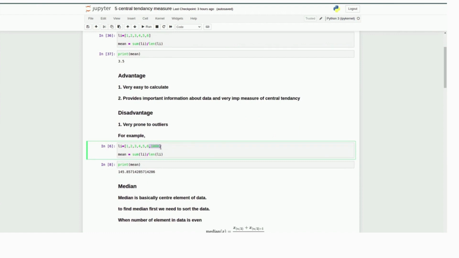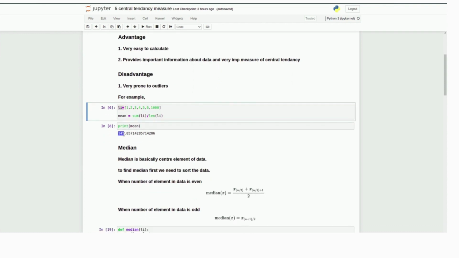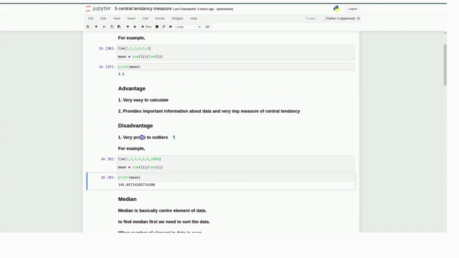Here 1000 does not suit with 1 2 3 4 5 6, the other elements in the list. Now if we find the mean for this list, the mean is 145. The mean is too high, and it does not give relative information about the other elements, because of the 1000. So the mean is very prone to outliers.